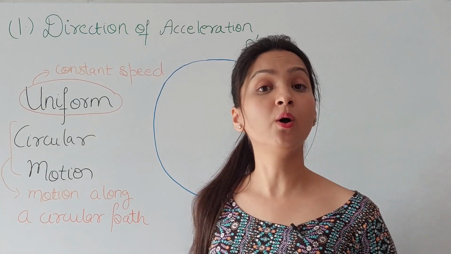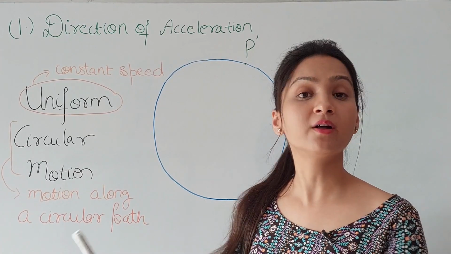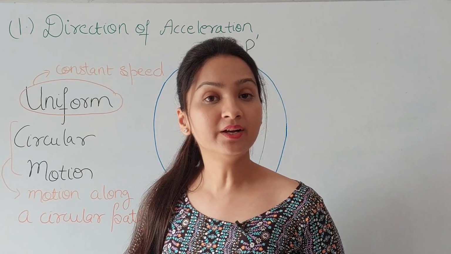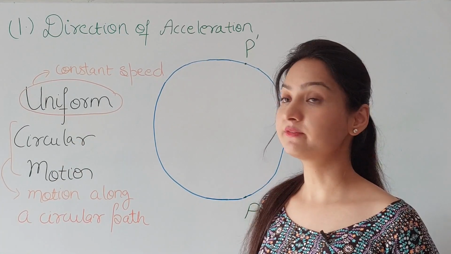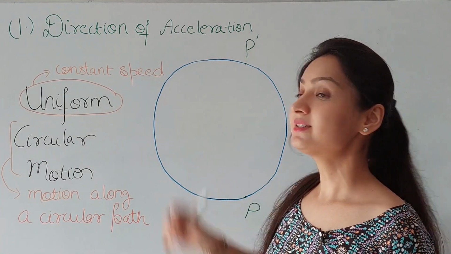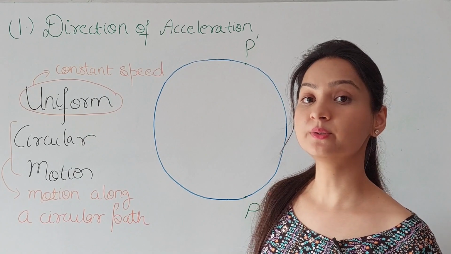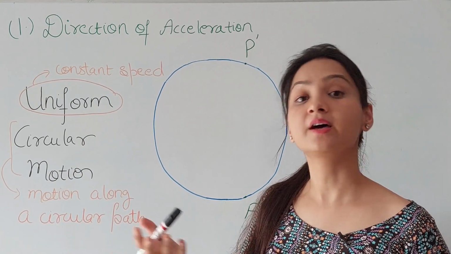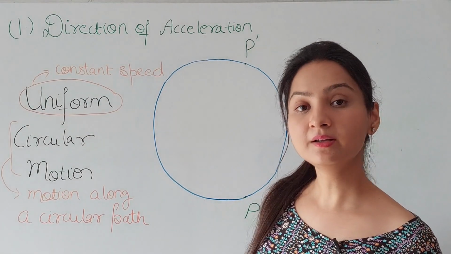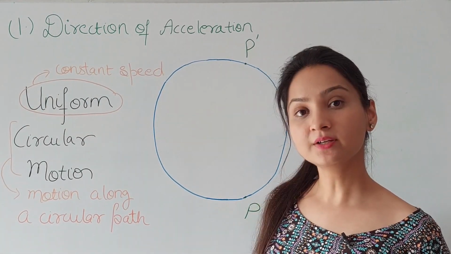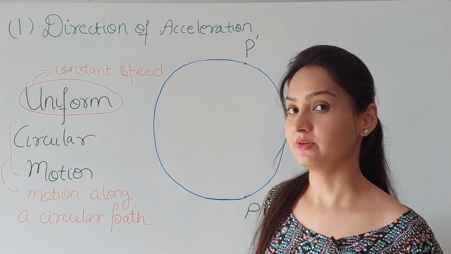So, okay, now that you all know that we are talking about the uniform circular motion, uniform here refers to the constant speed, the uniform speed, and of course the circular motion is motion along a circular path. I hope this definition is clear, but constant speed does not mean that velocity is constant. As I already told you, velocity is a vector, and since the direction is changing every now and then while moving along a circular path, velocity vector is also changing, and since acceleration is rate of change of velocity, we need to talk about acceleration here.